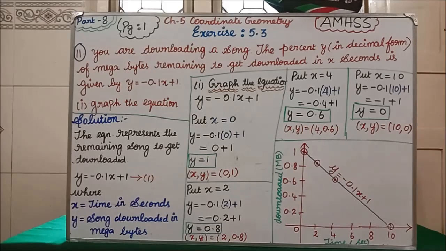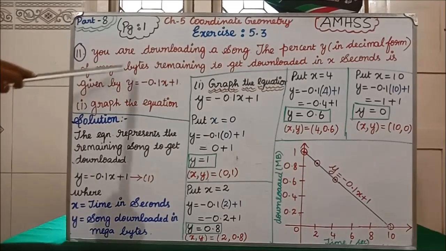So the present y that we have to take as decimal. Y we are taking as what? How much song is downloaded, of megabytes. Remaining to get downloaded in x seconds. Some part of the song you have downloaded, still you have some part to download. So for that, how much time will it take? That is the question.